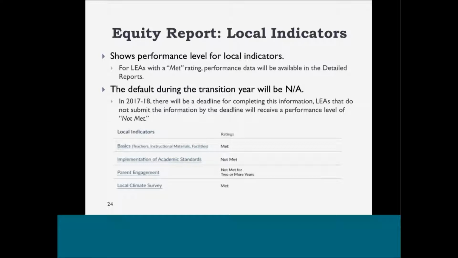Districts that do not submit the local indicator information by the fall 2017 deadline will receive a rating of not met. This means that the first year that a local educational agency could be not met is 2017-18, and consequently, the first year that a local educational agency could be not met for 2 or more years is not until 2018-19. For local educational agencies with a MET rating, self-reported performance data will be available in the detailed reports.